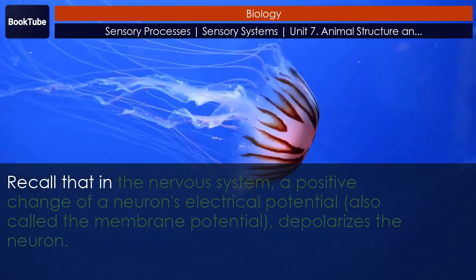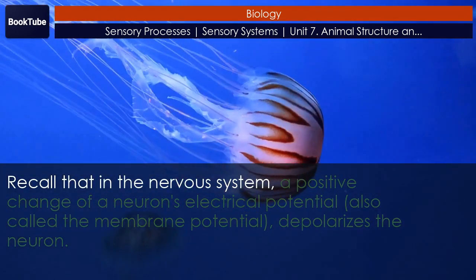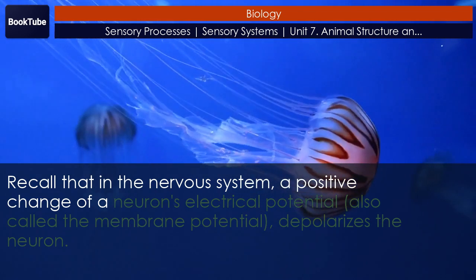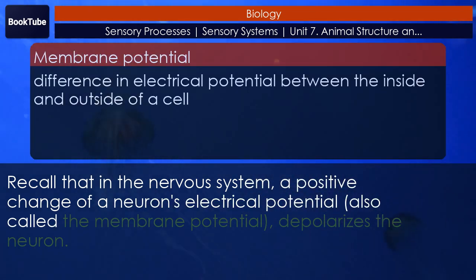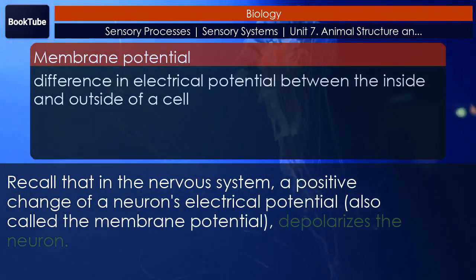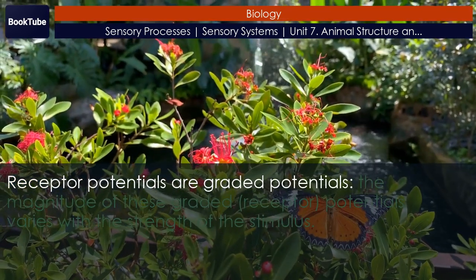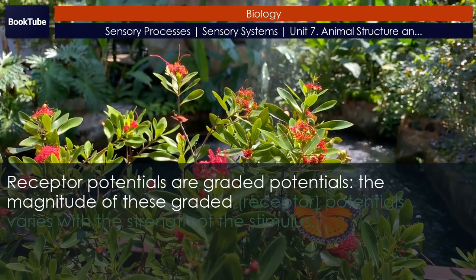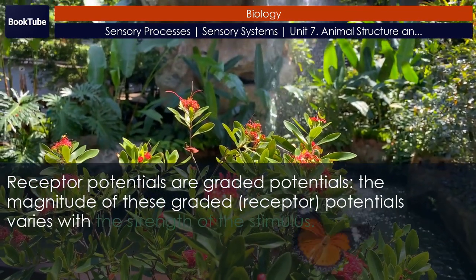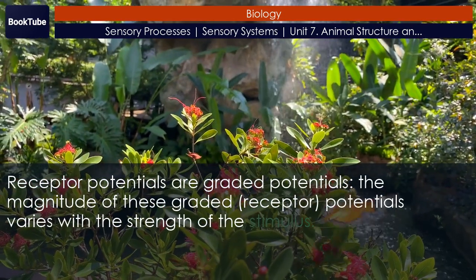Recall that in the nervous system, a positive change of a neuron's electrical potential, also called the membrane potential, depolarizes the neuron. Receptor potentials are graded potentials. The magnitude of these graded receptor potentials varies with the strength of the stimulus.